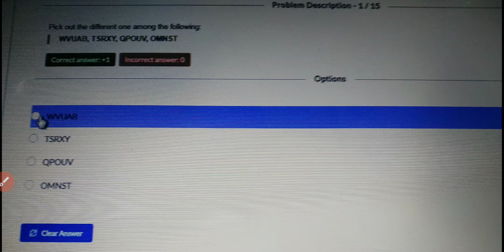Now pick out the different one among the following. WYUAB TSRXY QPOUVOMNST. So we need to find out the one which is odd, so odd person out, right? So these kinds of questions will be asked in the Mindtree campus recruitment.